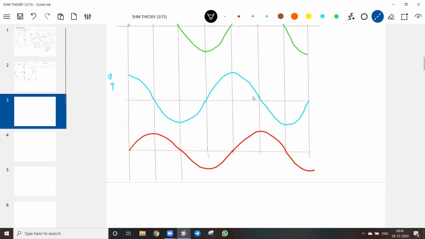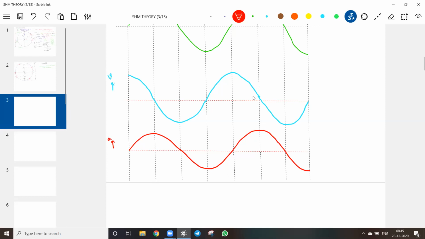We are plotting the speed, displacement, velocity, acceleration as a function of time. A student must have a basic idea of this graphical information also.